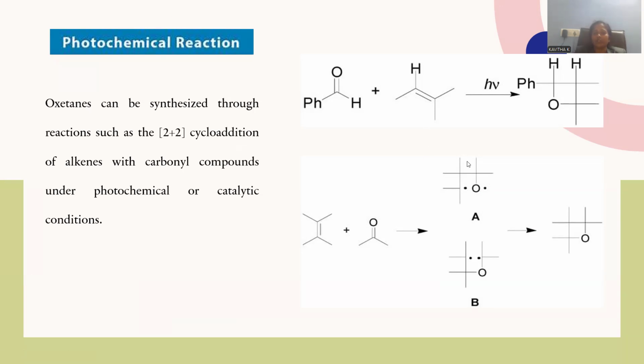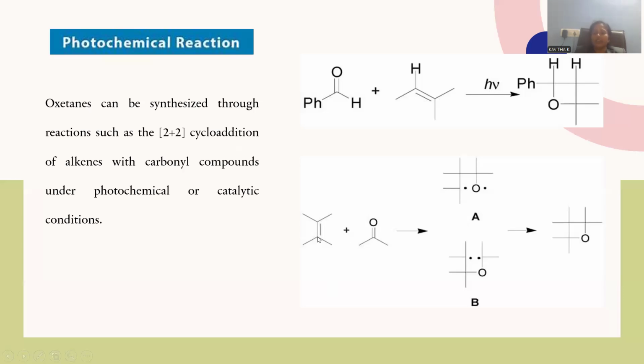The 2+2 cycloaddition is conducted between a carbonyl compound, and I'm taking an aldehyde as an example, and an olefinic molecule, with light irradiation indicated as h nu. Here is a double bond with pi electrons available, and here is another double bond, which will go for a cyclization reaction, giving rise to a four-membered ring system with one of the atoms as oxygen. The reaction proceeds through a free radical addition cyclization, where double bonds are cleaved